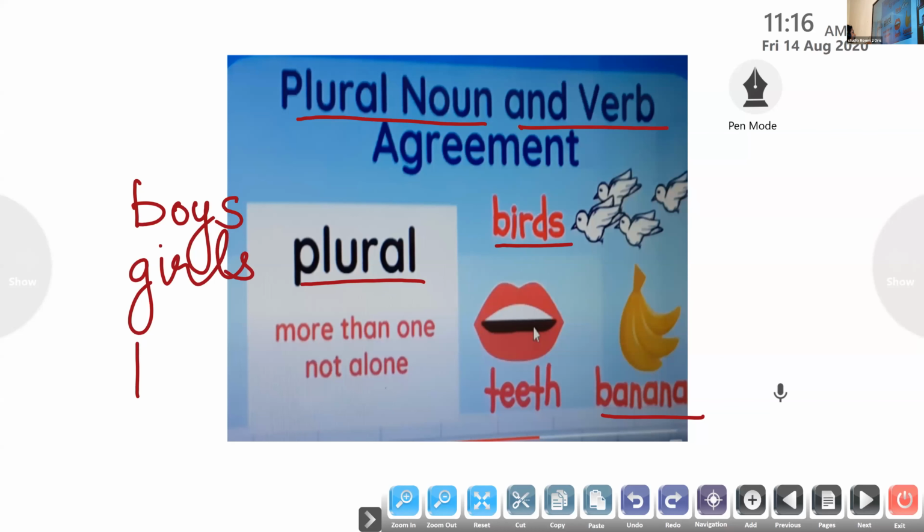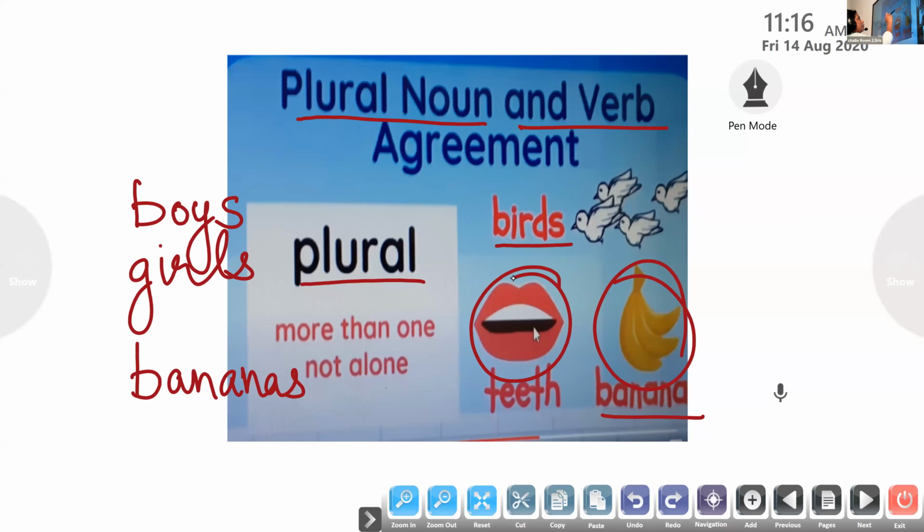girls, bananas. Okay, so the plural noun we already know. We add an S to the noun. Clear? You can see bananas here. Many are there. For tooth, we say it is teeth. Many teeth. For bird, many are there. All these are plural nouns. So now we'll move on to the next slide.